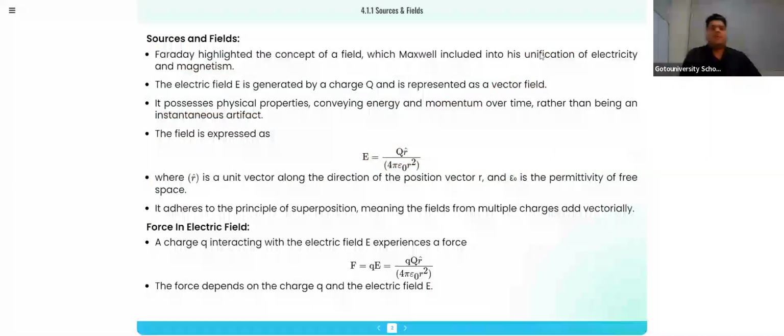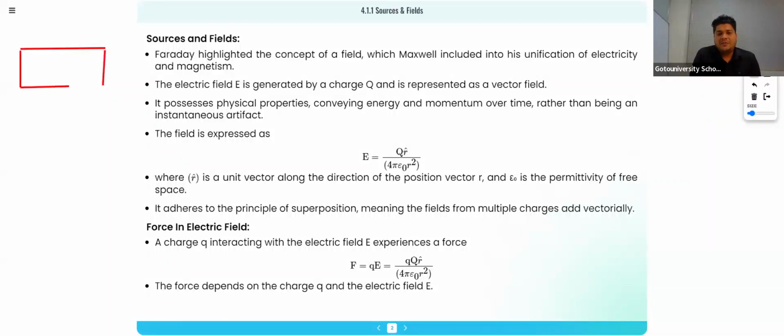Basically, what happened initially was that Oersted was performing an experiment. In that experiment he concluded something; I'll draw a diagram. Oersted was performing an experiment in which there was a current carrying wire. The current carrying wire was connected to a battery and a key.